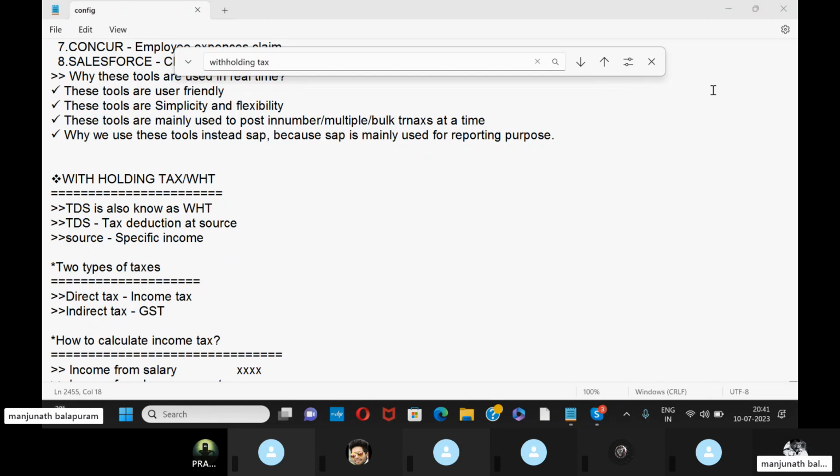We have two types of taxes: direct tax and indirect tax. TDS comes under direct tax. It is mainly levied on a person's income, professional fees, professional charges, and some other charges, whereas GST is imposed on goods and services.